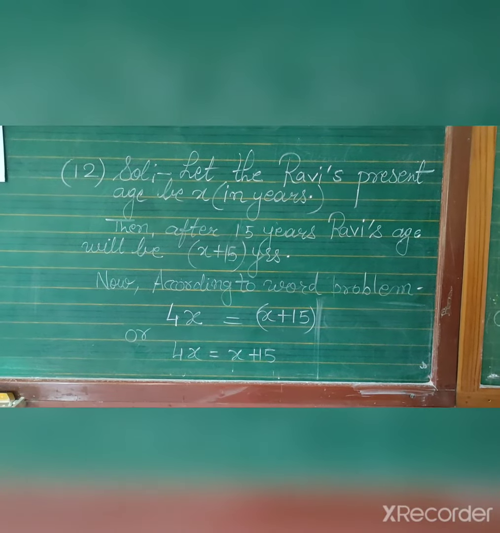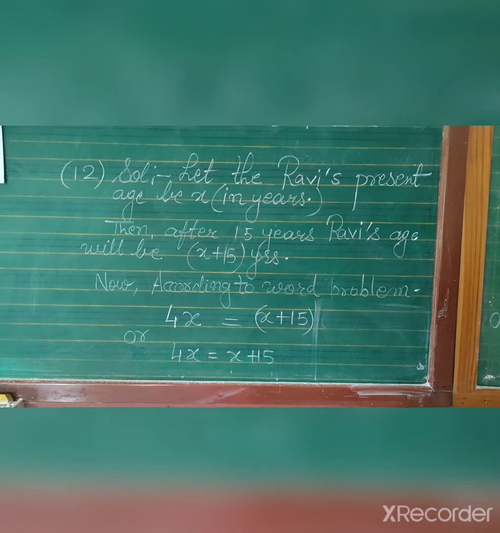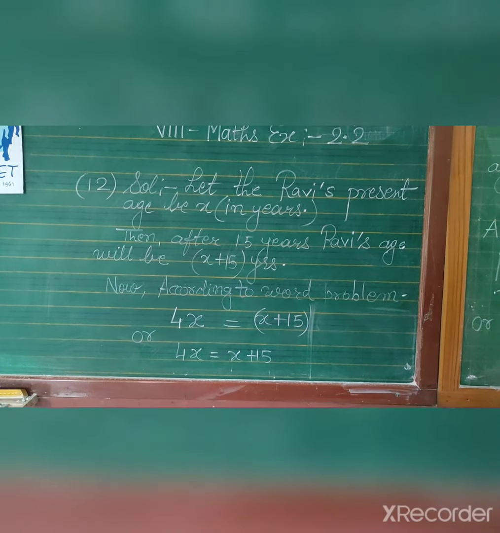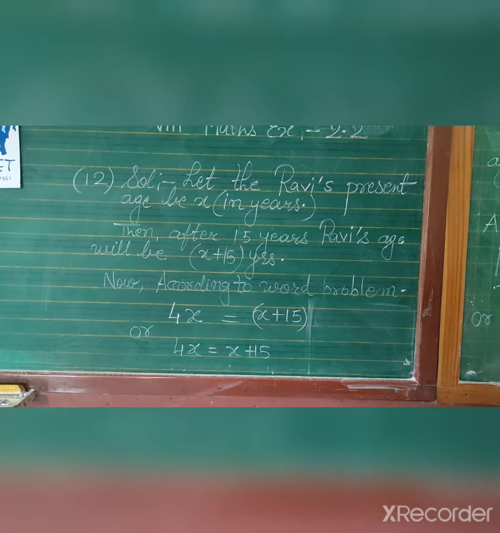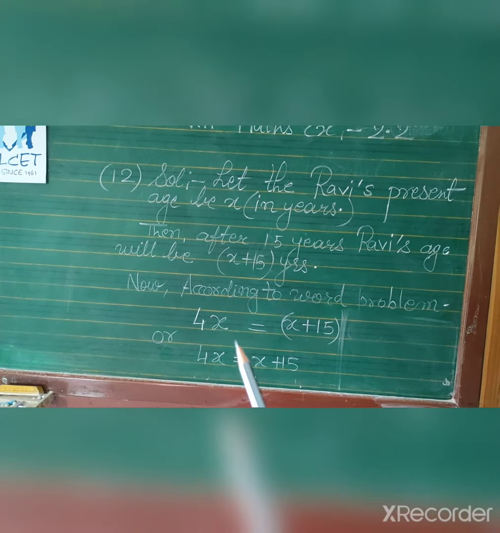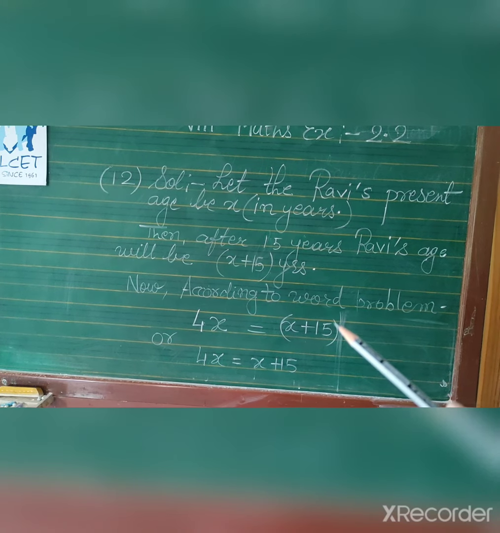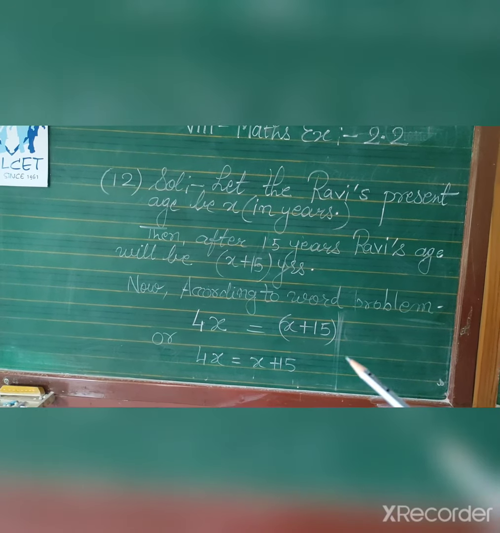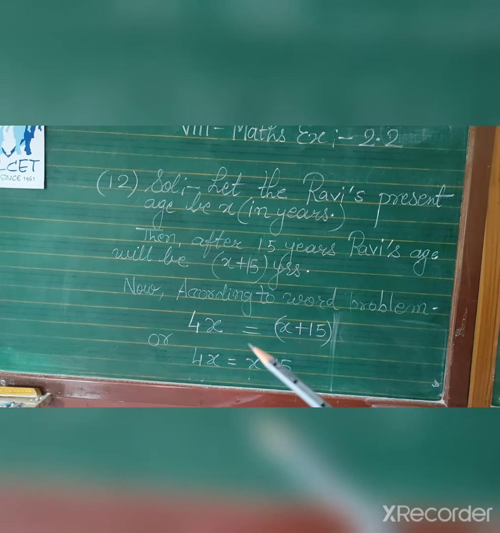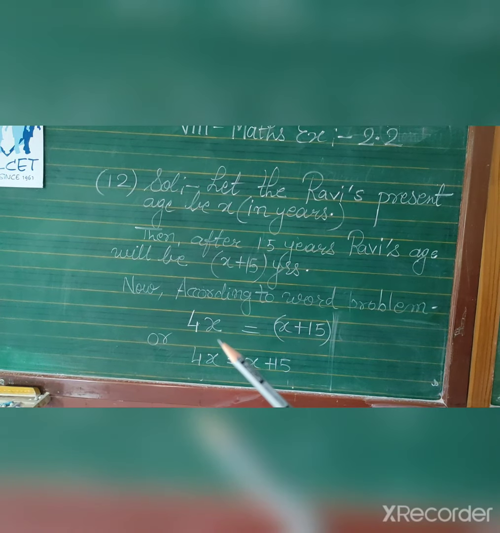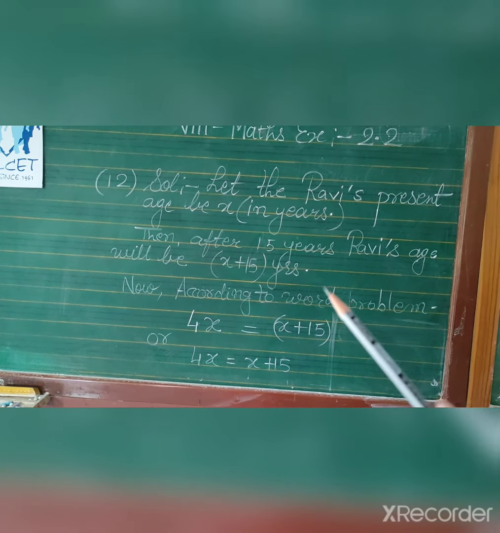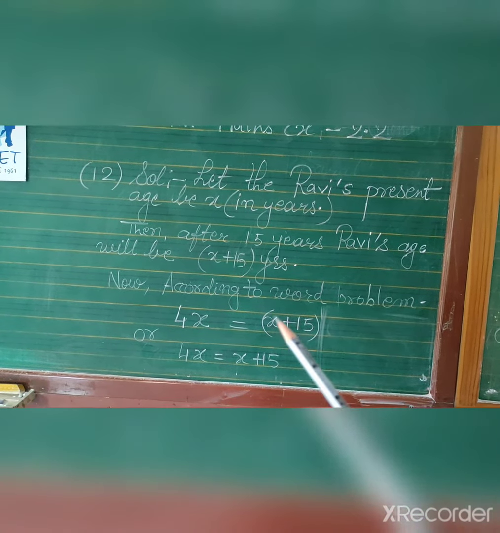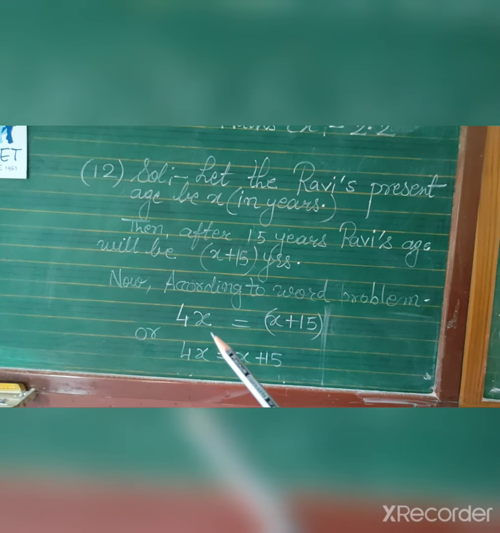First we will assume that Ravi's present age is x in years. We always take age in years. Then after 15 years, Ravi's age will be x plus 15 in years. Now according to the word problem, the present age is x, and after 15 years the age is x plus 15. This age is already 4 times greater than the present age. Now we will multiply the present age by 4 because it is the greater value, and we want to put an equal sign between both the terms.